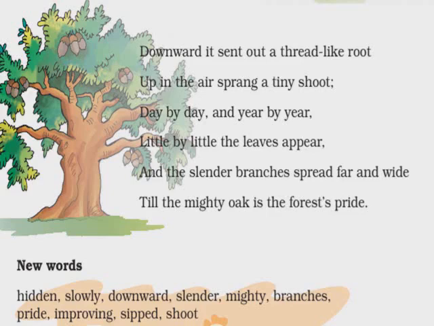So this is the poem. This is the second stanza of the poem, and in the second stanza, what it is saying is, when this acorn seed was in the soil, it started growing slowly.